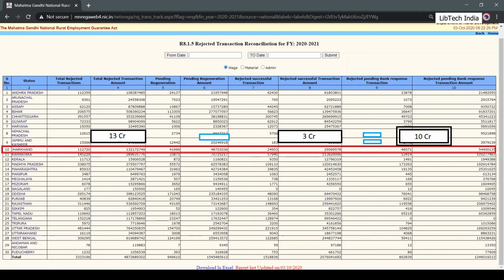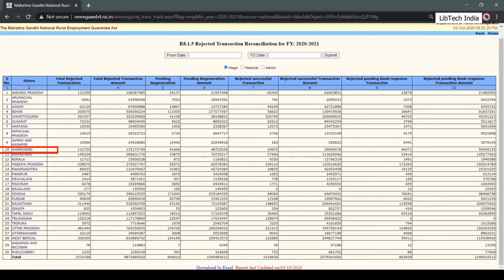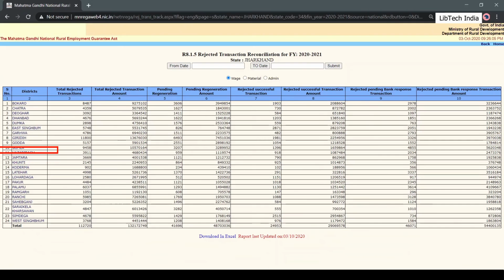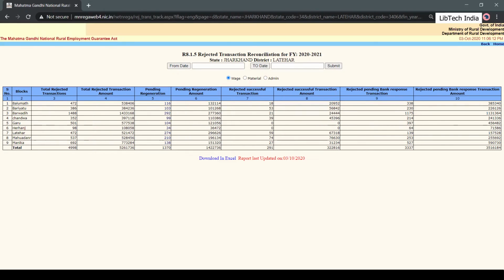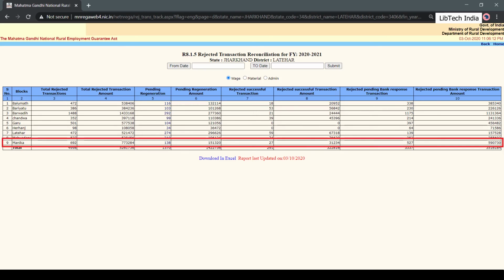In this report, we can go down to the block level as well. For this, we have to click on the state of interest, say Jharkhand. When we click on it, we will be able to see the same data for the district level. Let us now click on row 15, District Latehar, to see this data at the level of the block. After clicking it, we can see the data for all the 9 blocks of Latehar district. Let us highlight row 9 that shows us data for the block of Manika.